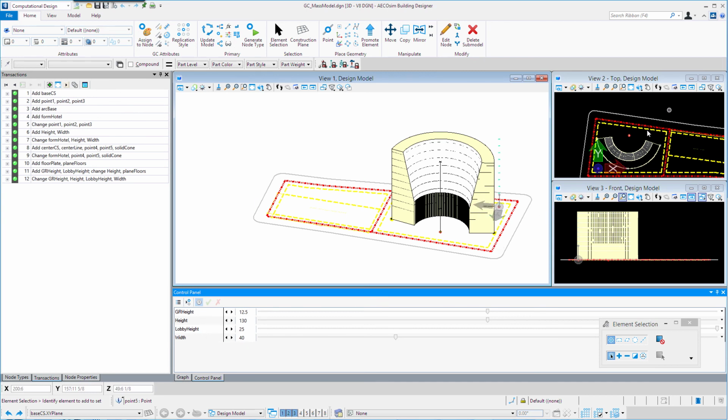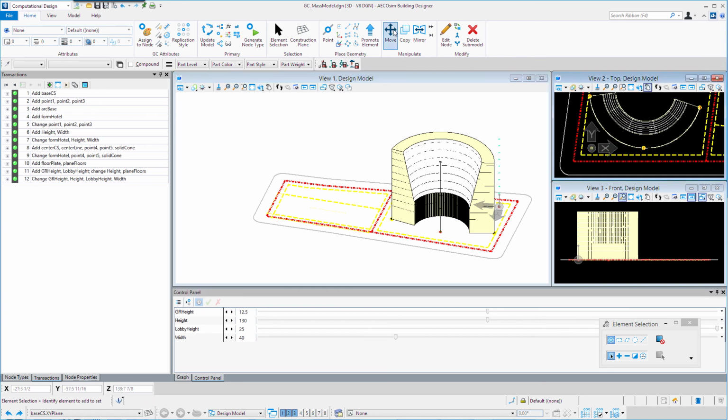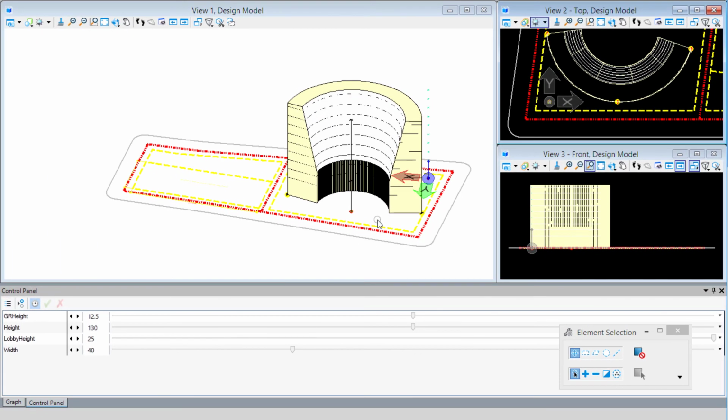But we can also modify the initial points that create the arc. I could use the move command to move the points that define the arc, one of these 3 points, or to move the points that are defining the slope of the cone, which is of course then defining the slope on the side of the hotel. So I could create a number of different what-if scenarios on this particular massing.